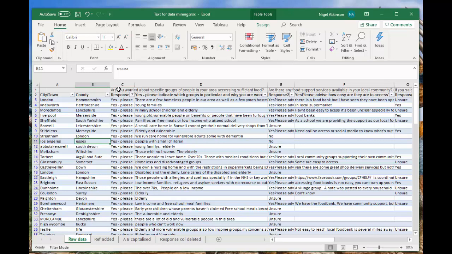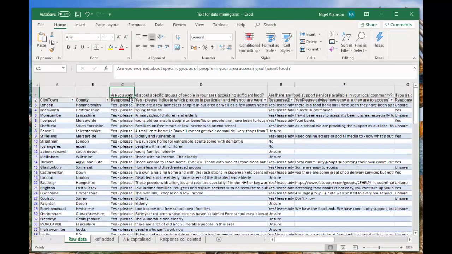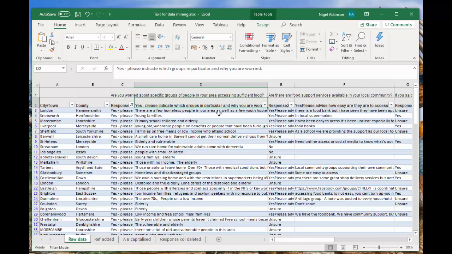There's this question here, which it turns out is in two parts. This is what it was. The initial question was, are you worried about specific groups of people in your area accessing sufficient food? If people said yes, and everyone did, it provoked a second question: please indicate which groups in particular you are worried about. Okay, so if you look at the answers, you'll see how variable they are.